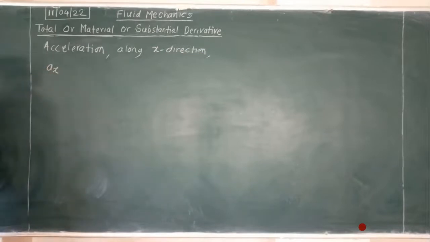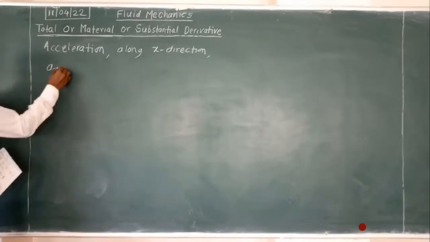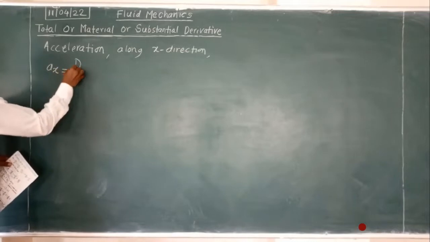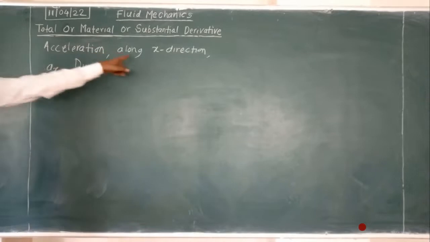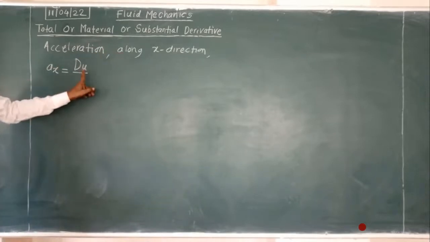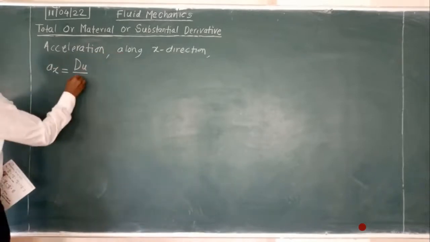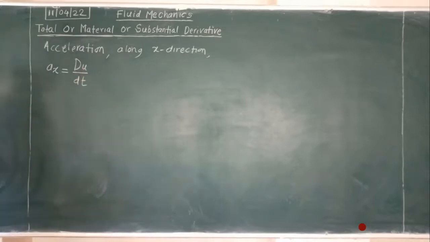Acceleration along the x direction is ax, and it is the change in velocity u, because along the x direction we take velocity u, and we take its change with respect to time.